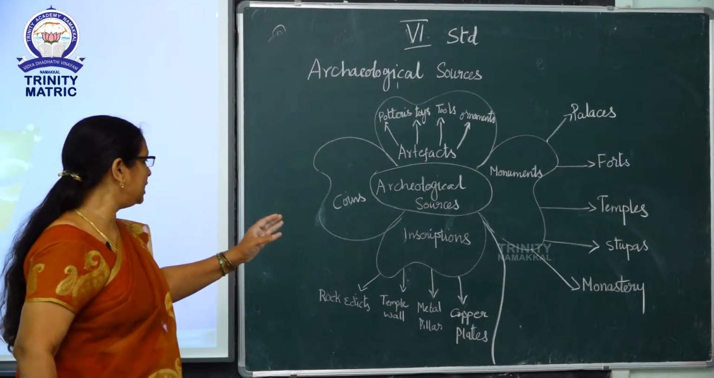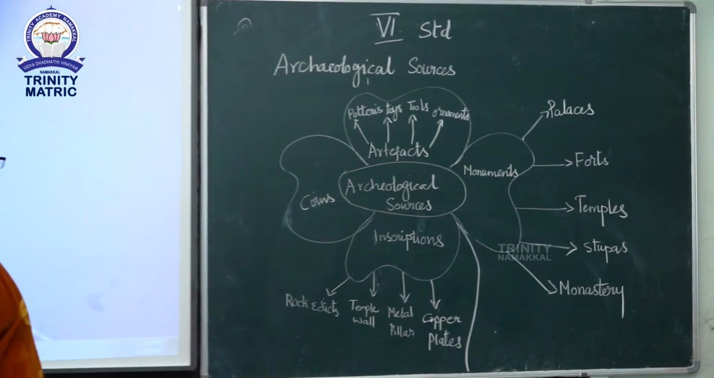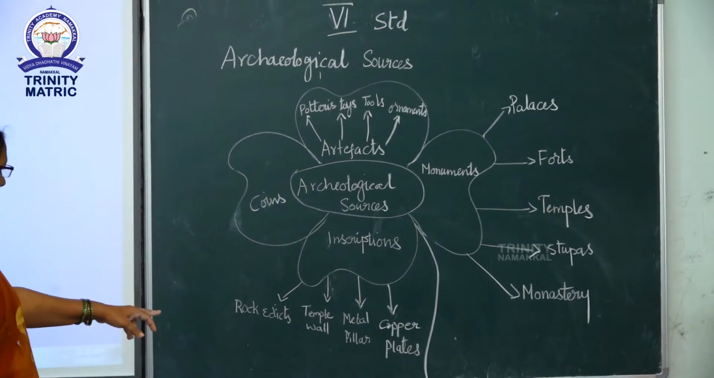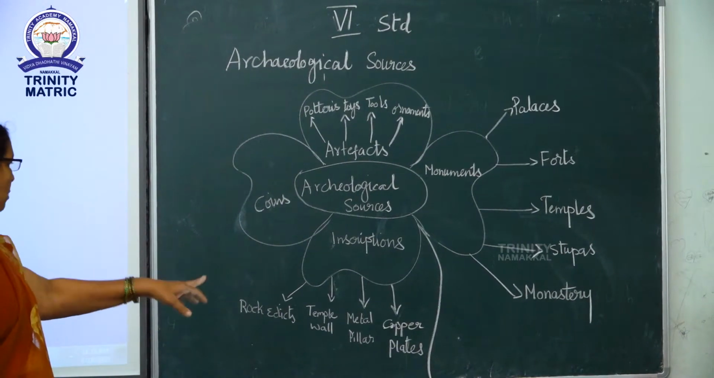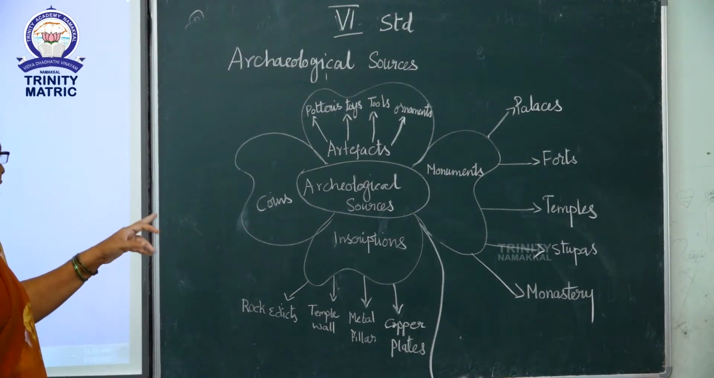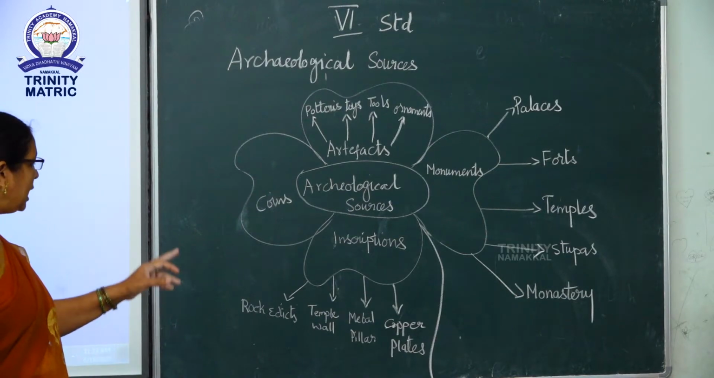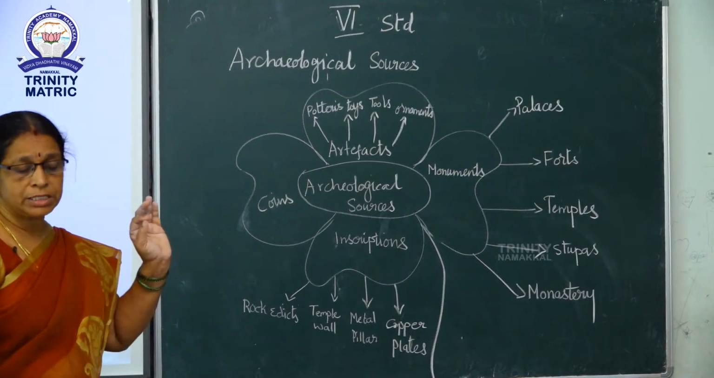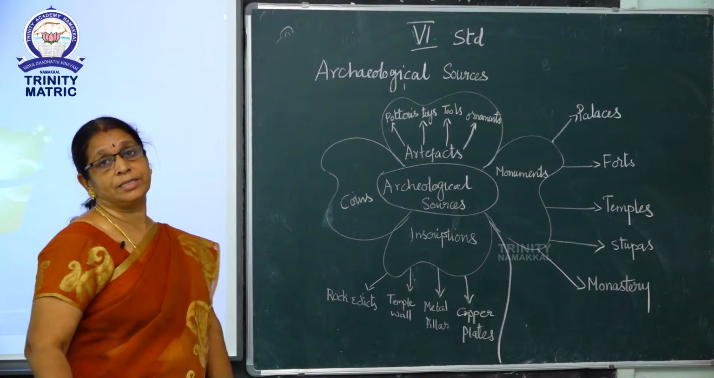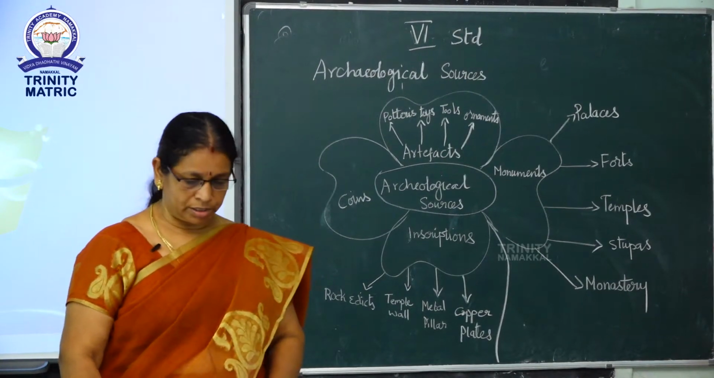Next we can see the inscriptions. Inscriptions include rock edicts, temple wall, metal pillar, copper plates. Next one is coins. You know about the coins.